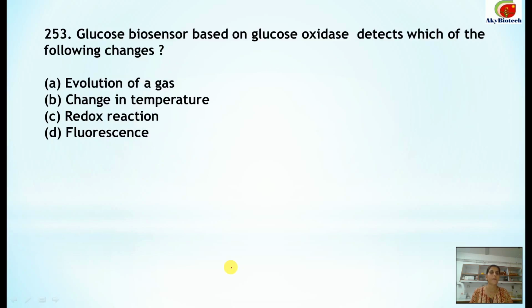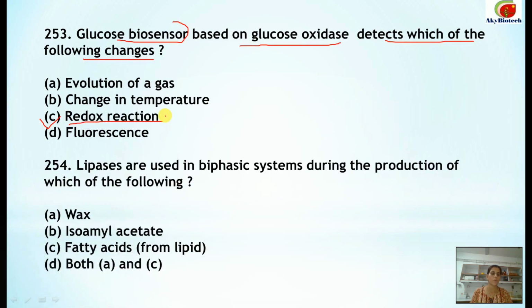Number 253. Glucose biosensor is based on glucose oxidase, detects which of the following changes? It detects redox reaction. This one is the correct one. 254. Lipases are used in biphasic systems during the production of which of the following? This is used for the production of wax and fatty acids from lipid. So the correct is D part.